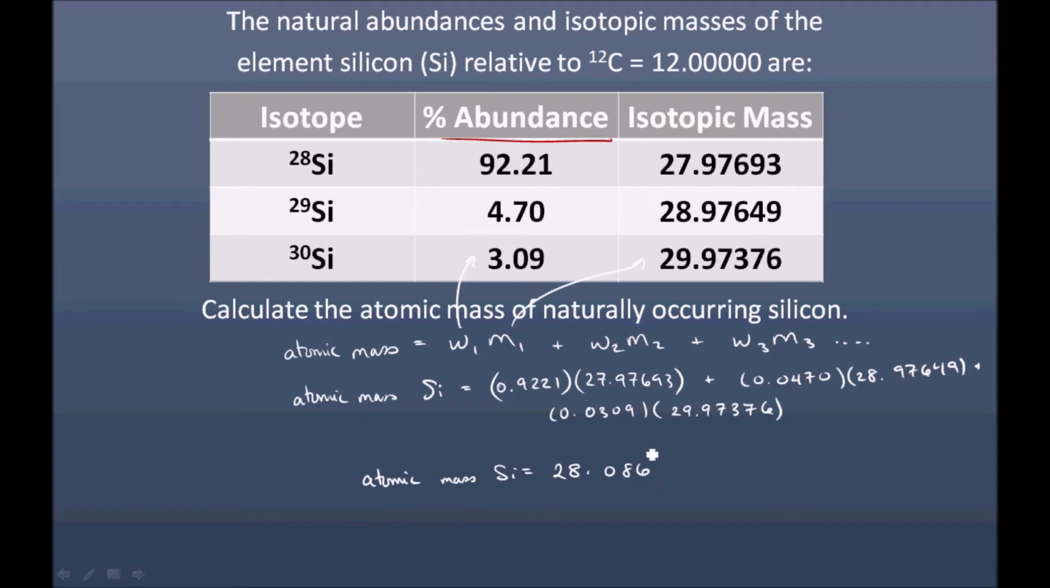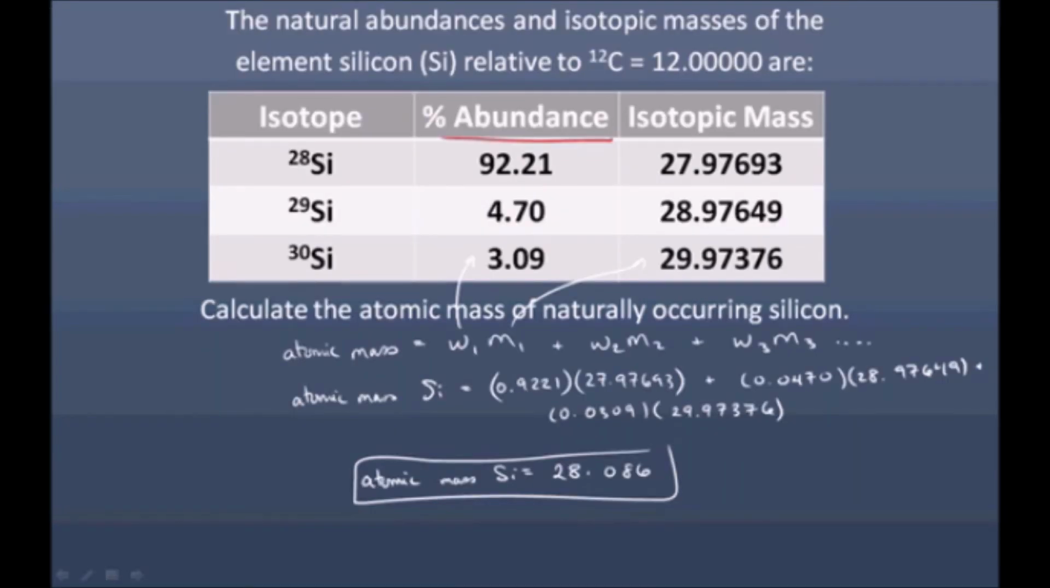28.086. So when you look at a periodic table, this is the atomic mass that should appear. It's the weighted average of all the isotopes that occur, the average weight of all the silicon atoms that exist in nature. Because that's what atomic mass is, an average weight of all the atoms of a given element in the world.